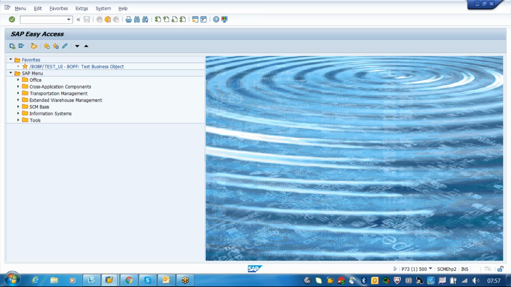Are you able to see my screen? I'm not able to see. Yes. Okay.